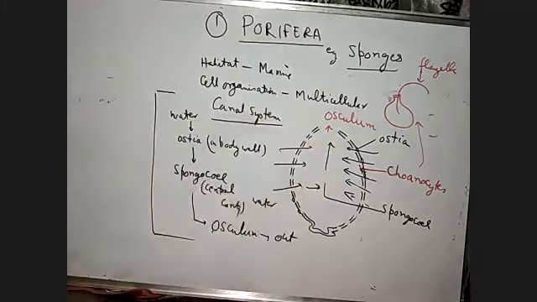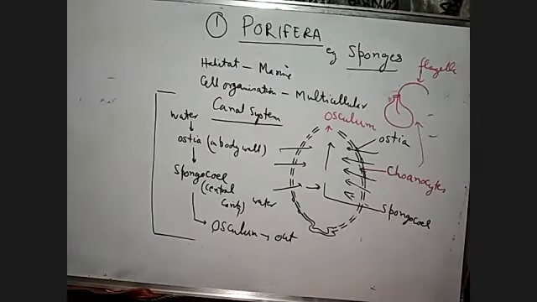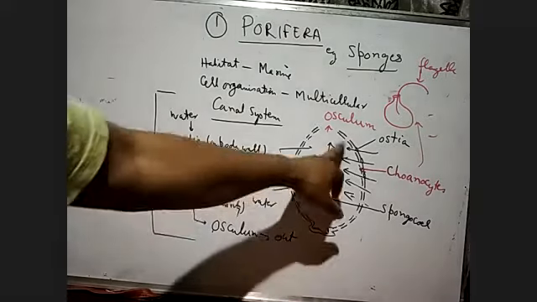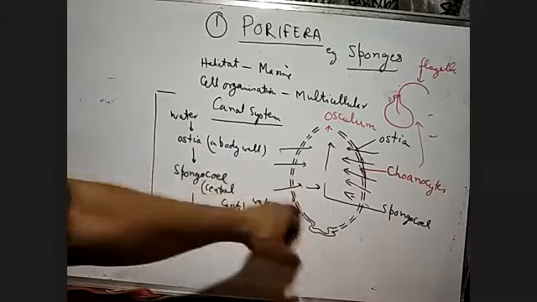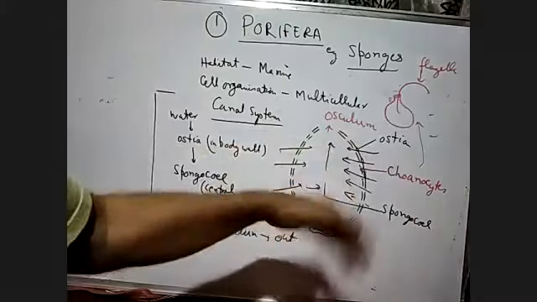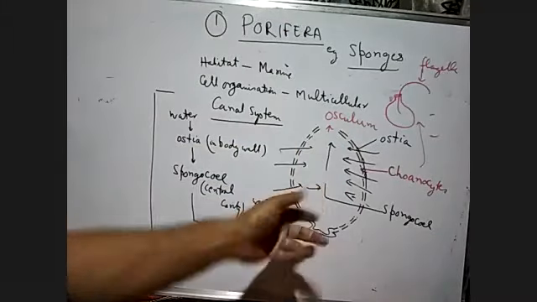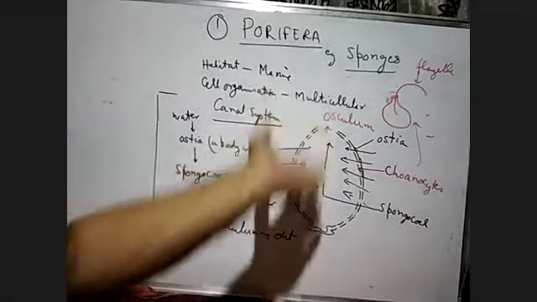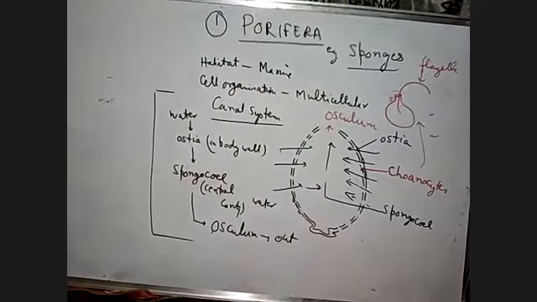From the spongocoel, water will move outside through the osculum. And inside there are choanocytes in the wall of the body. These choanocytes have flagella, and the movement of the flagella helps in the movement of the water current.